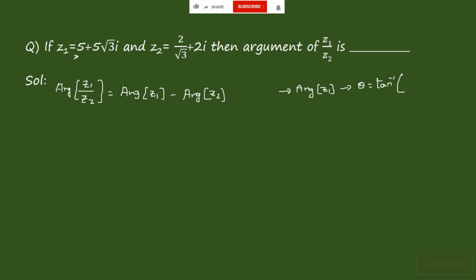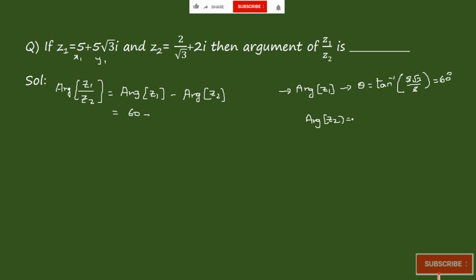If you consider this one as x1, this is y1, so it becomes y by x, so it becomes 5 root 3 by 5. The 5 gets cancelled, so tan inverse of root 3 is nothing but 60 degrees, right? Which is equal to 60 minus argument of z2.